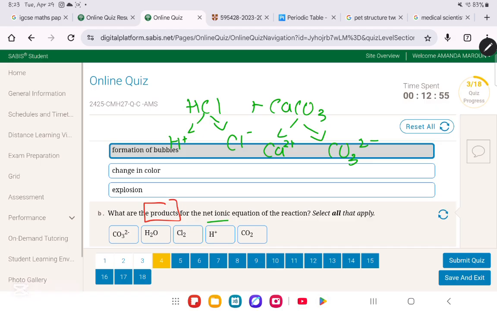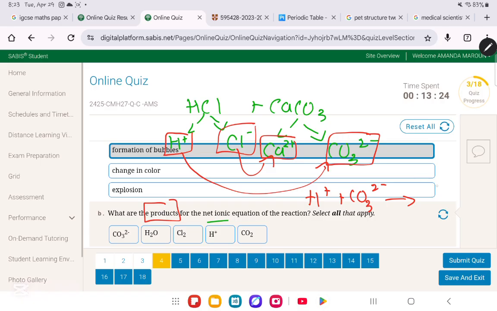So for now, we're gonna take it like this. You're gonna take that the H plus, the cation, is gonna react with the anion, which is CO32 minus. And then you have that the anion, Cl minus, is gonna react with the cation, Ca2 plus. So when H plus reacts with CO32 minus, you're gonna have a product form. This product is gonna be carbon dioxide plus water, very simply. And then to balance it, you're just gonna put a 2 over here.